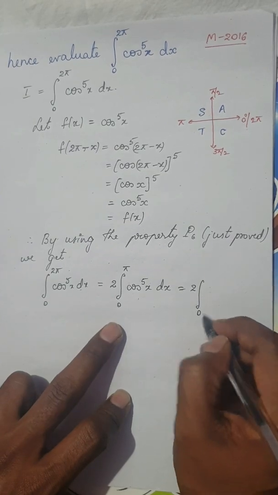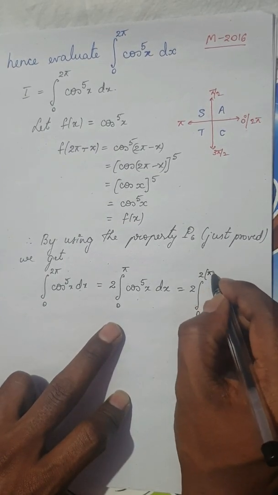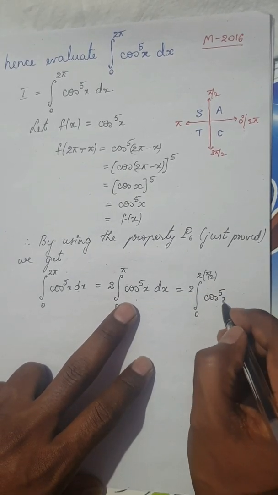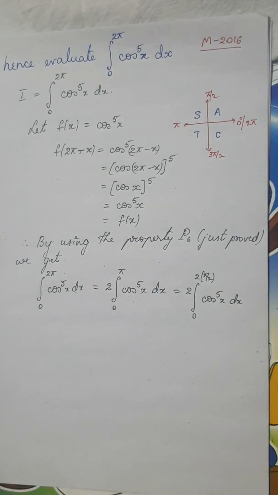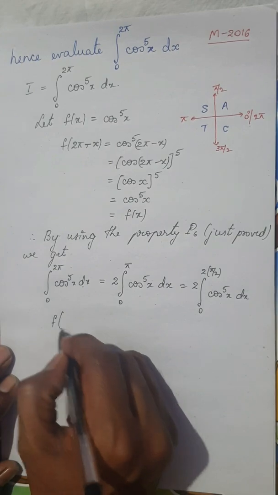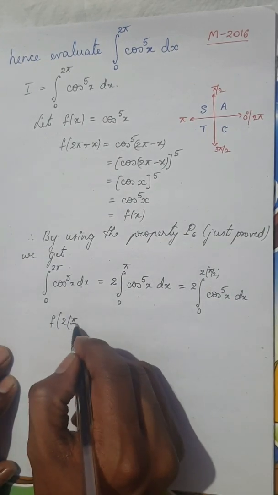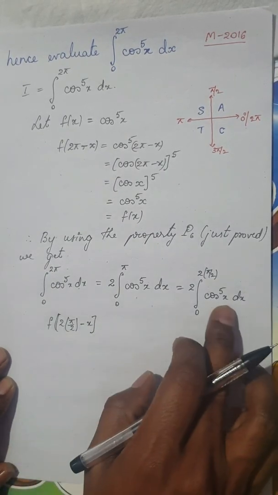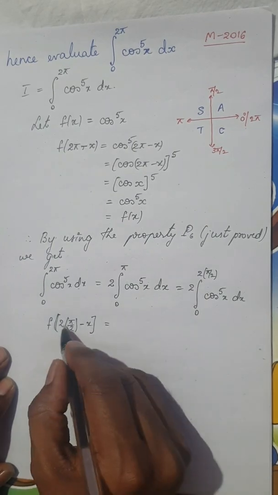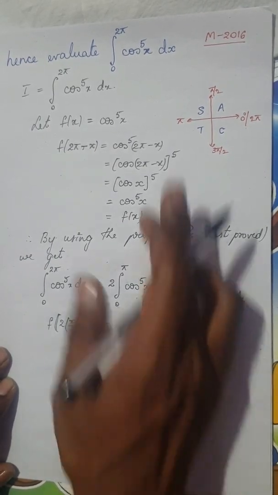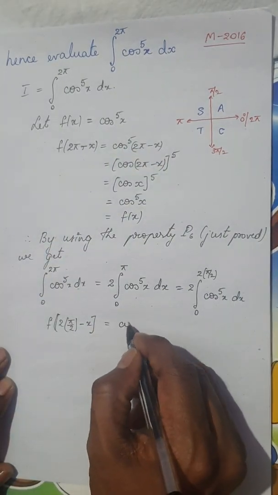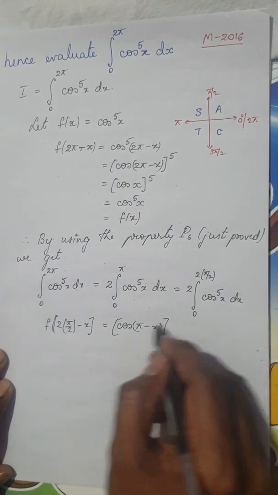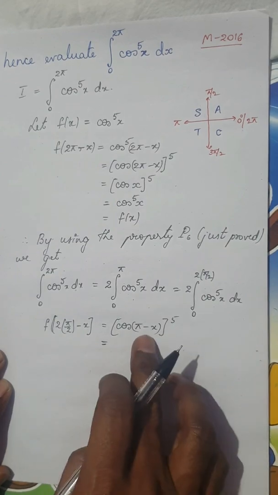I will write the integral from 0 to pi as 2 times the integral from 0 to pi by 2 of cos power 5x dx. Is it clear? Therefore, once again consider f of 2a minus x. Here f of x is nothing but cos power 5x. So f of 2a minus x will be, again using the property P6 itself, cos of pi minus x whole power 5. And we all know cos of pi minus x.